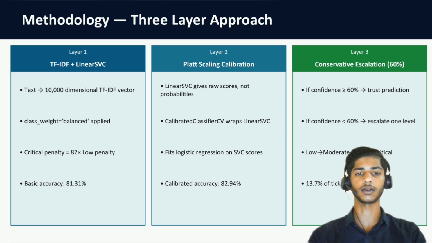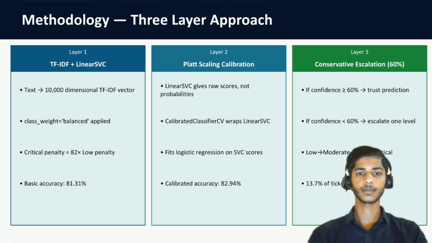which fits a logistic regression on the scores to produce genuine probability estimates between 0 and 1. Okay, and in layer 3 we have conservative escalation at a 60% threshold. So if our model is 60% confident or more, then it will trust the prediction it has made, right? But if it is below 60%, then our model will escalate it to a higher priority